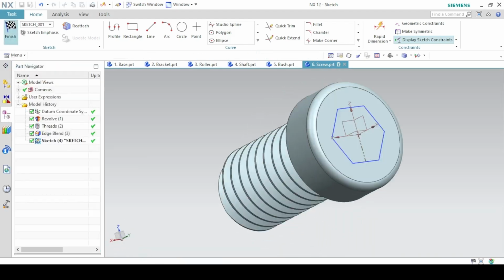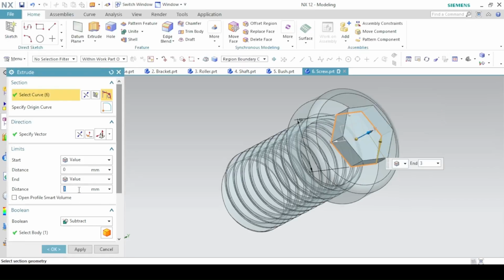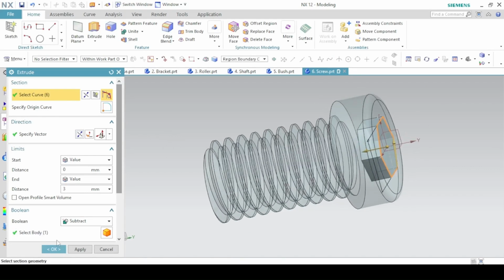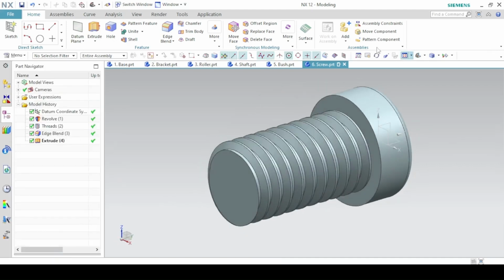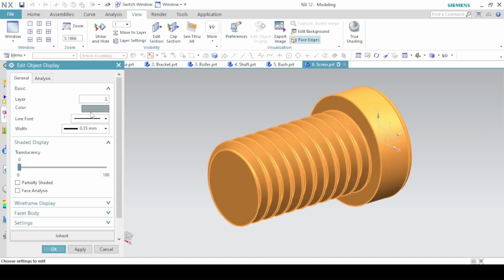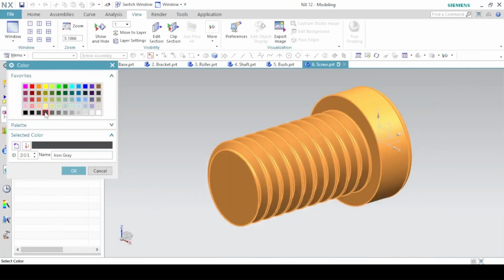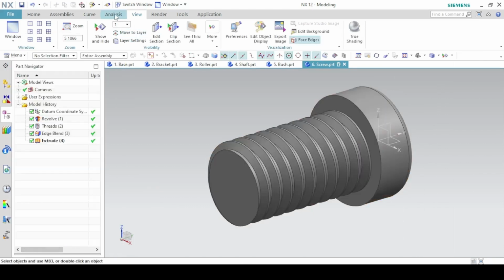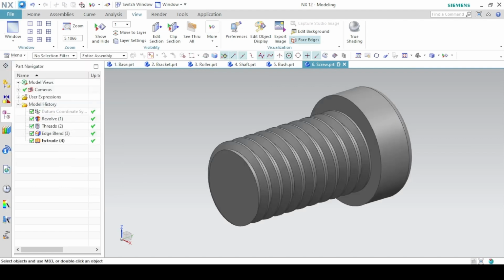Finish. And we cut inside by 3 millimeters. Reverse. Subtract as the boolean because we are removing material. Okay. We'll change the color to a medium gray color. Okay. Now hide everything and show the solid body and save the parts.